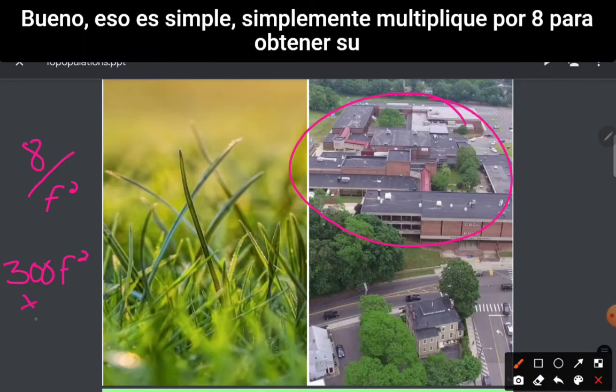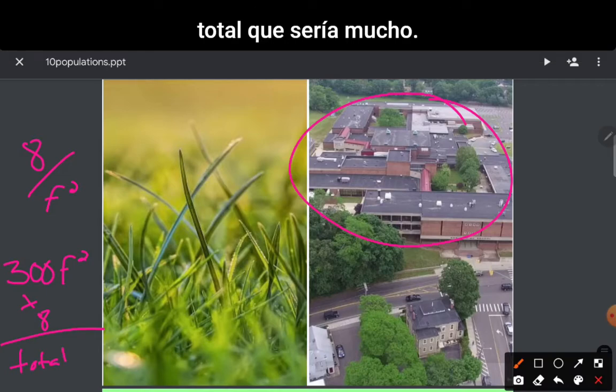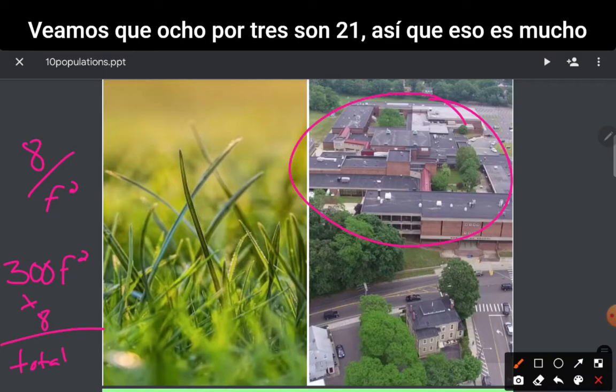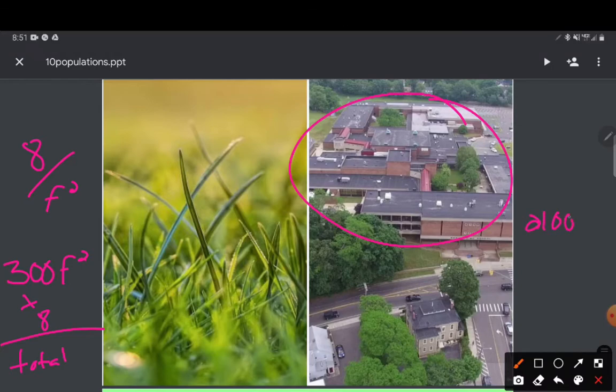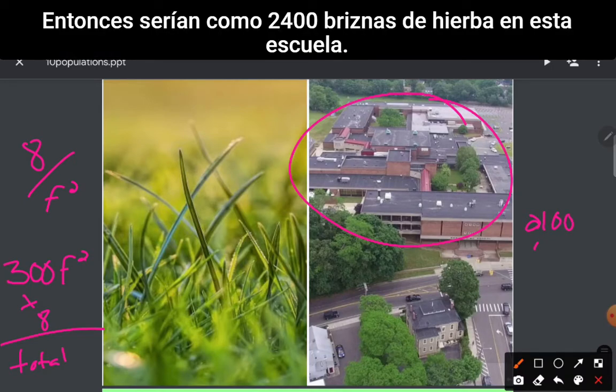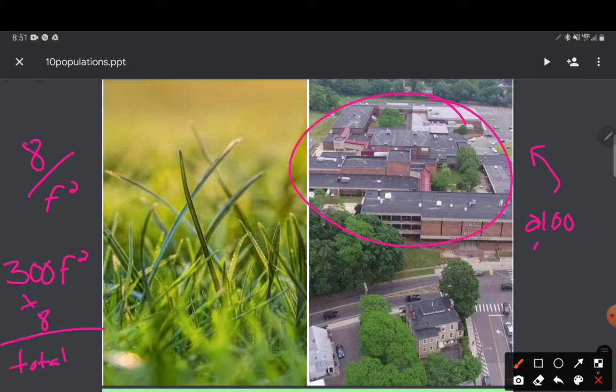You simply multiply by 8 to get your total, which would be a lot. Let's see, 8 times 3 is 21. So that is a whole lot of grass. So that'd be like 2,100 blades of grass at this school.